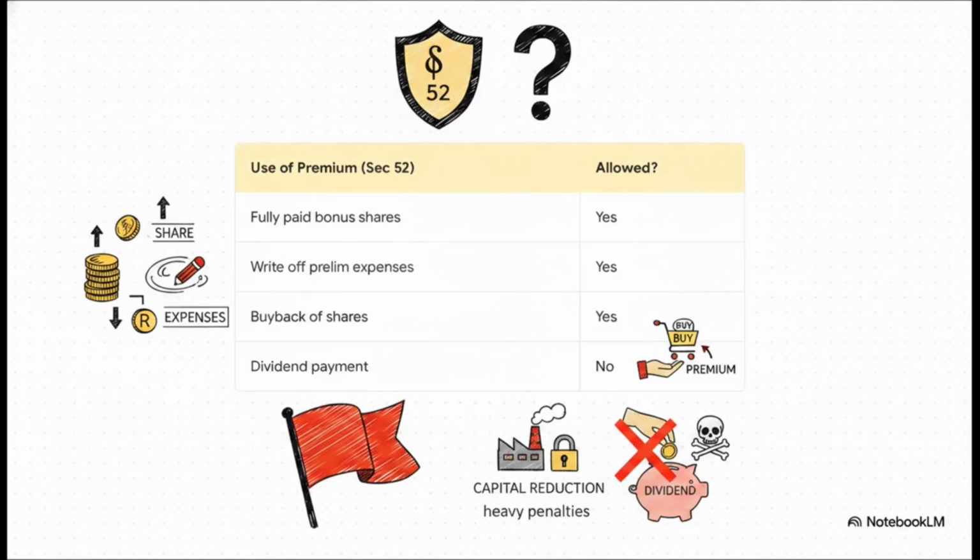All right, Section 52, the securities premium account. You absolutely must memorize what you can use this for. You can use it to issue fully paid bonus shares, write off preliminary expenses, or even for the buyback of shares. But look at the red flag here. Can you use it to pay dividends? Absolutely not. Never. Unauthorized use of this premium account is legally treated as a deemed capital reduction, and trust me, you do not want to invite those penalties.